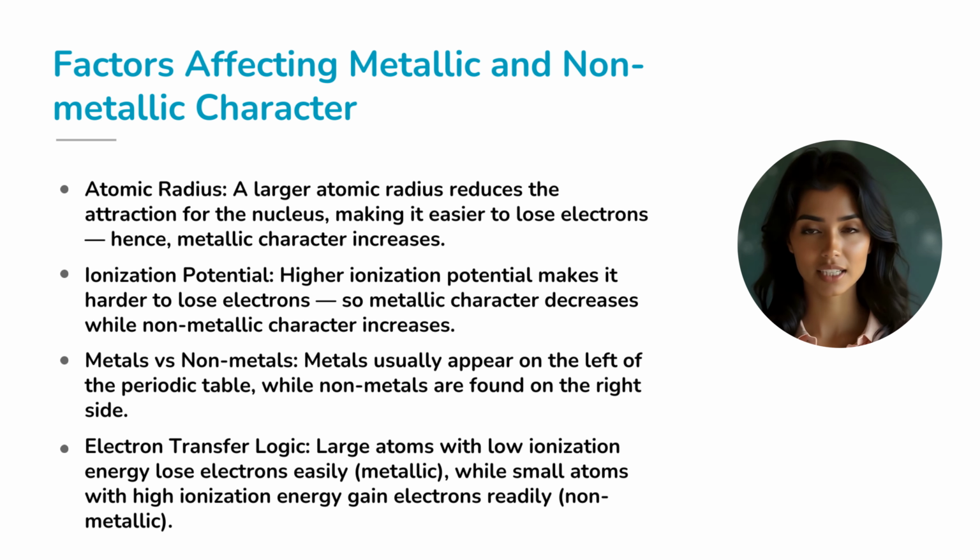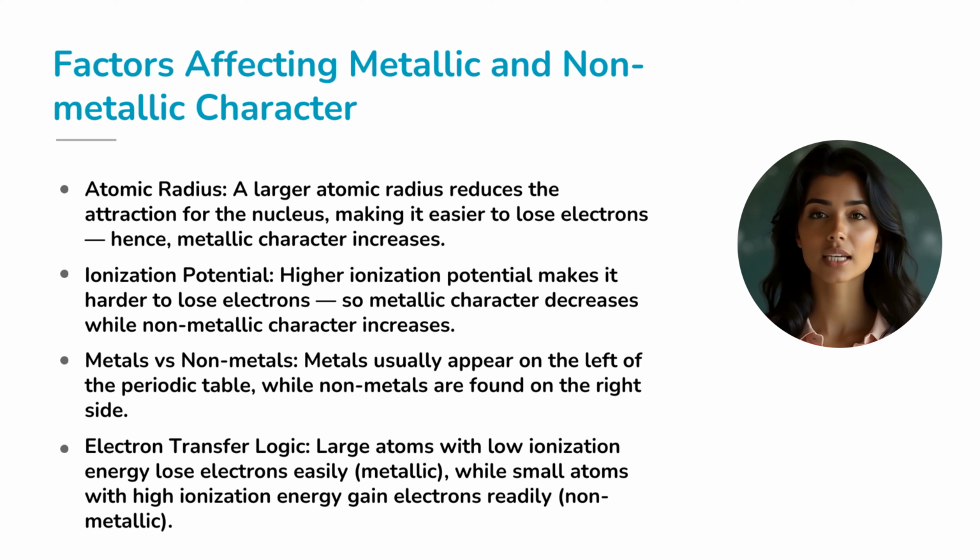Then comes ionization potential, that is, the energy required to remove an electron. A low ionization potential means it's easier to remove an electron, increasing metallic nature. High ionization potential, on the other hand, favors nonmetals that attract electrons.